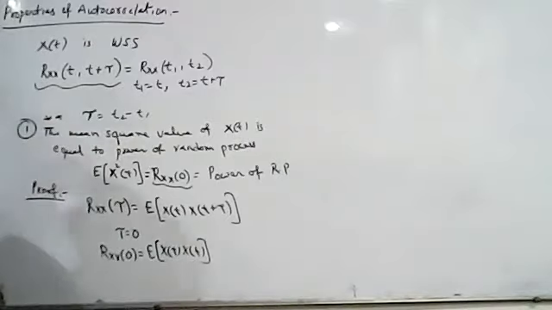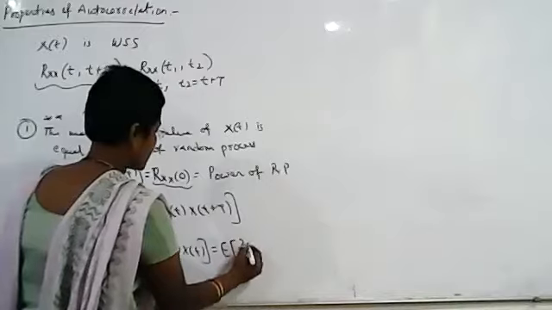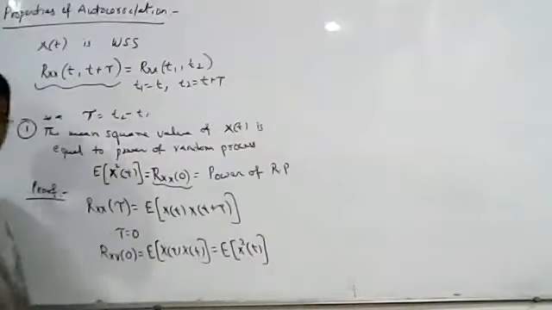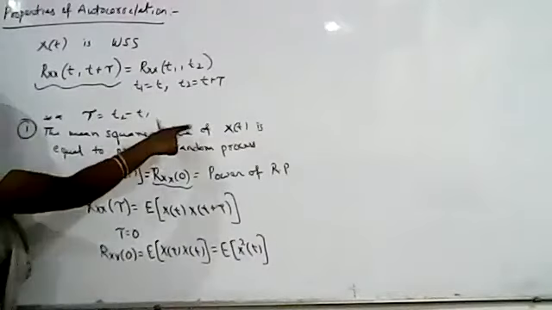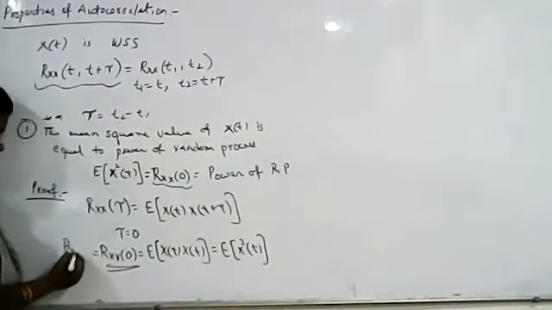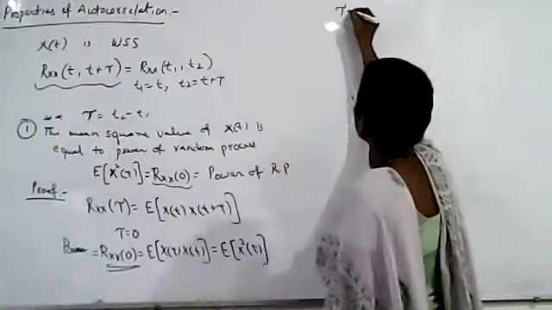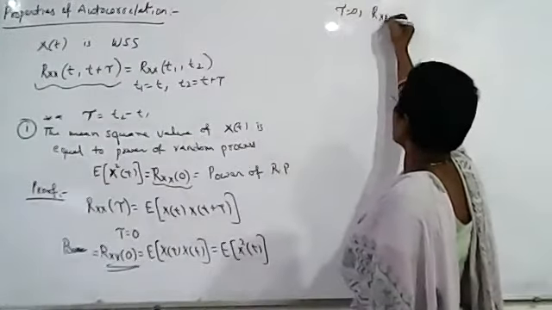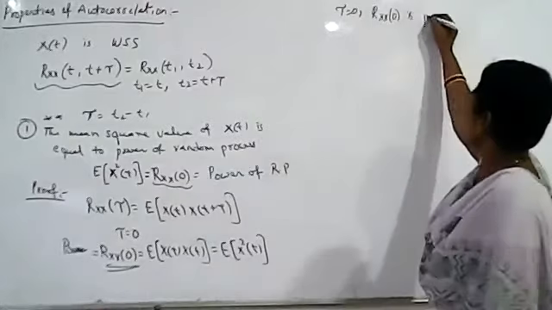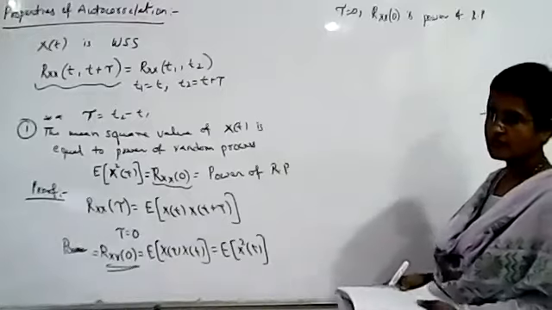Okay. So it is equal to what? It is equal to expected value of x square of t. Okay. So from this what can we say? We can say that the mean square value of x of t is equal to the power of the signal. So this gives us the power of the signal. Okay. So at tau is equal to 0, autocorrelation will be having the power of the random process. Okay. So note that at tau is equal to 0, autocorrelation function Rxx of 0 is the power of random process. Okay. So that is our first statement.